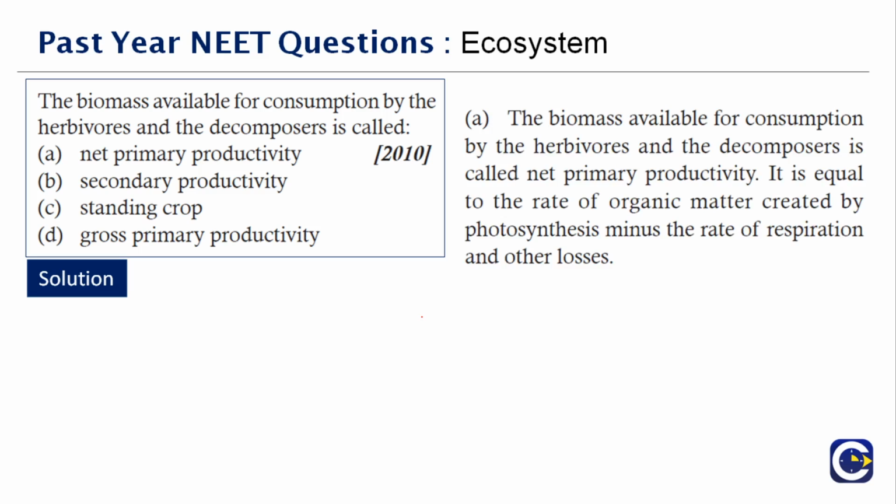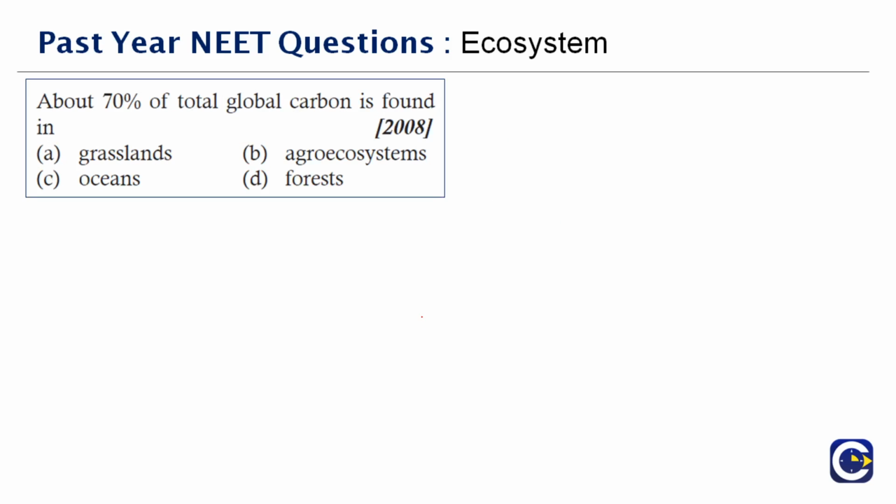Okay, so how does it equal to? It is equal to the rate of organic matter created by photosynthesis minus the rate of respiration and other losses. So it is actually somehow managing to cope up for the loss. So there's a balance there. Therefore the correct answer is option A. Next question here. About 70% of the total global carbon is found in dash.